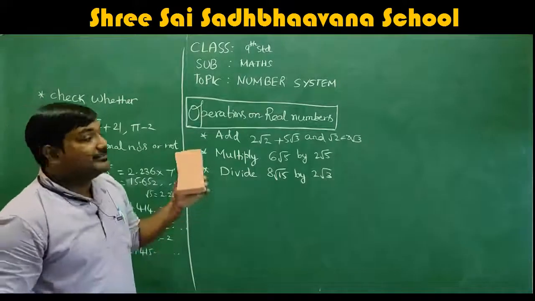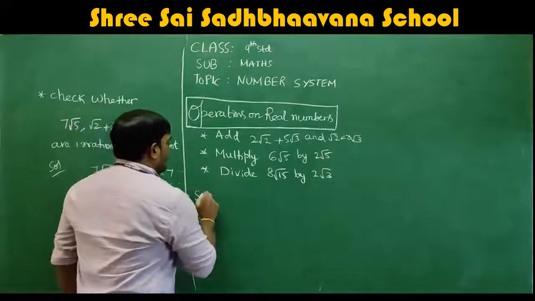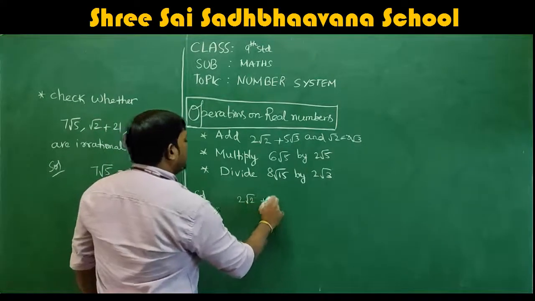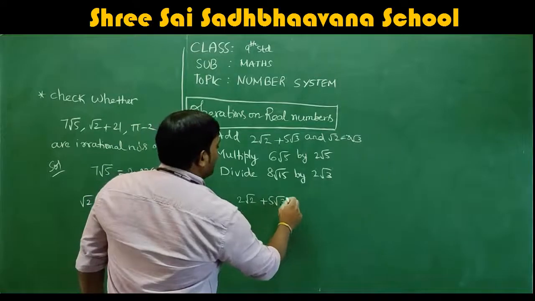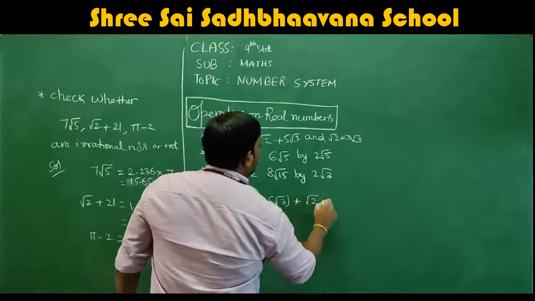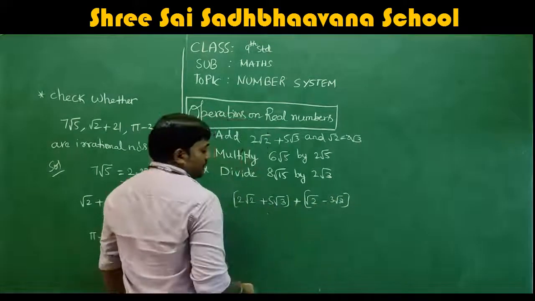Next, we will take these 3 examples. First one, solution for first one. What it is: 2 root 2 plus 5 root 3, and we are adding this. They told you to add it. So root 2 minus 3 root 3. So we are adding these 2 terms, right?